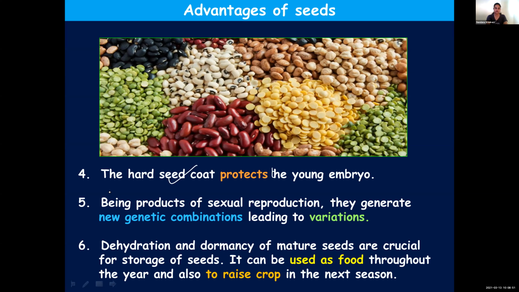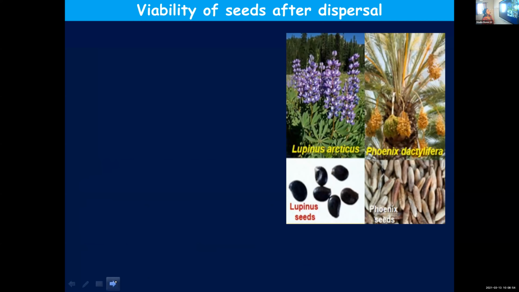Yes, ma'am. So moving on to the next topic, viability of seeds after dispersal. Already we mentioned the different strategies that the seeds have to facilitate dispersal to faraway places. And once it happens, that species can colonize those areas. And now the question is how long they remain viable, how long they remain functional. That is different for different seeds. Just like we said in the case of pollen grains, the viability of seeds also varies among seeds.